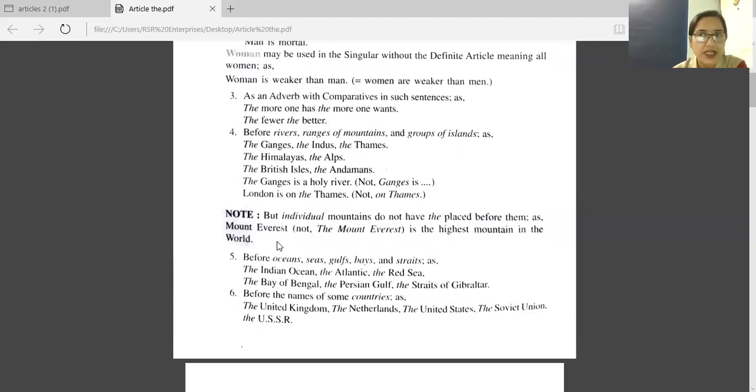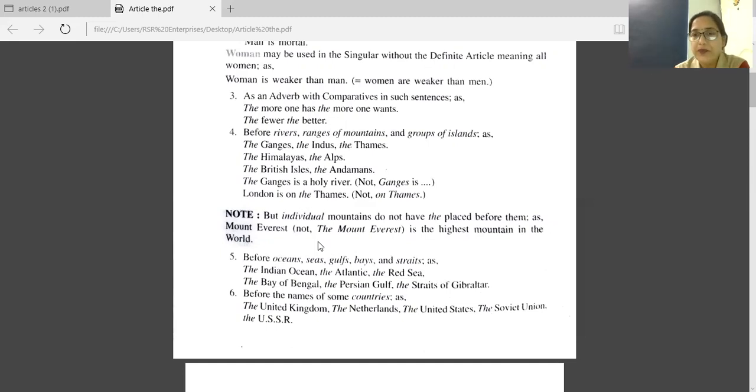So the sentence given is Mount Everest. Mount Everest is not a range of mountains. It's the name of one mountain, one peak. So here we have no article. It's written Mount Everest is the highest mountain in the world. You will not write the Mount Everest. That is wrong.